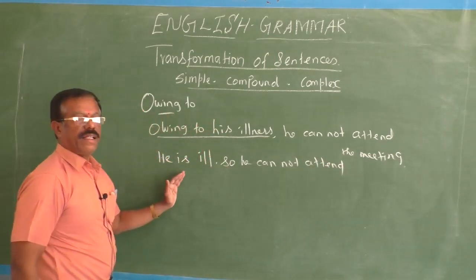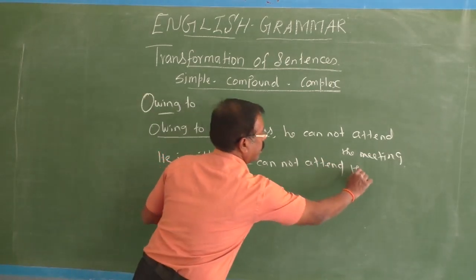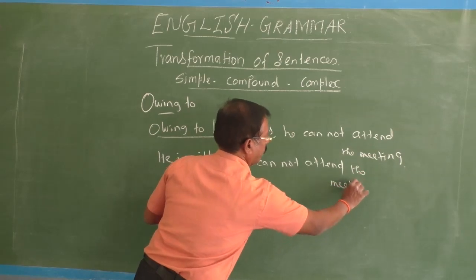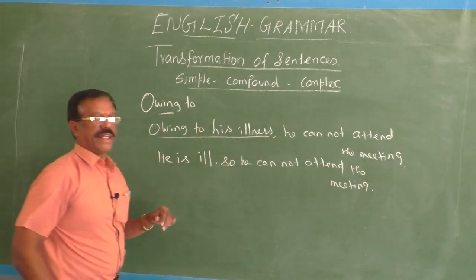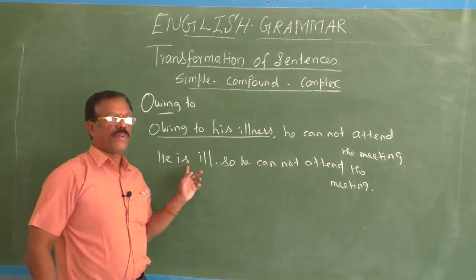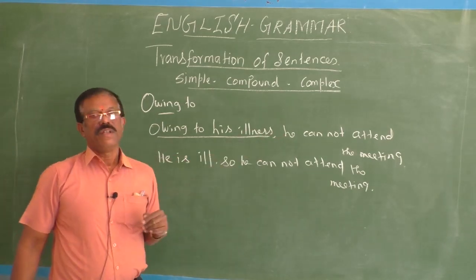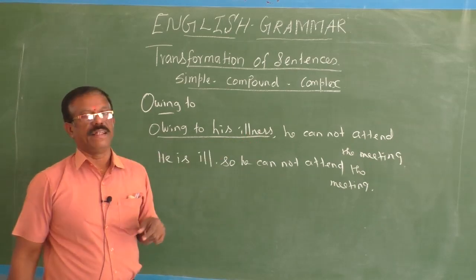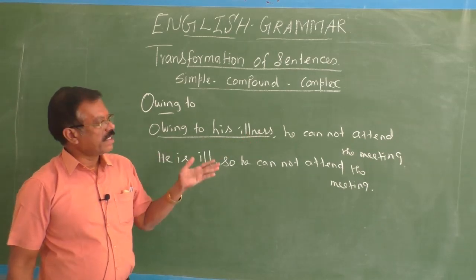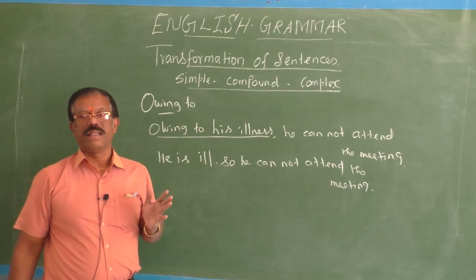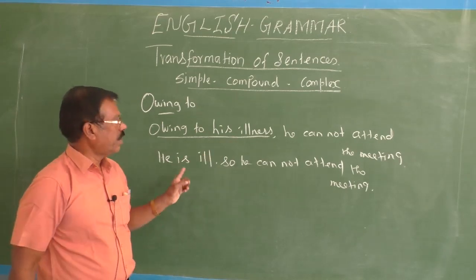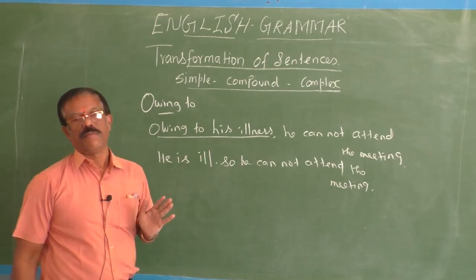He is ill, so he cannot attend the meeting. Okay, so now you got the compound sentence. Why did I use the be form of the verb in the present form? Because here we have can, that is present. Can is actually a modal auxiliary, but the form is present. Therefore, I used the corresponding present form, is.